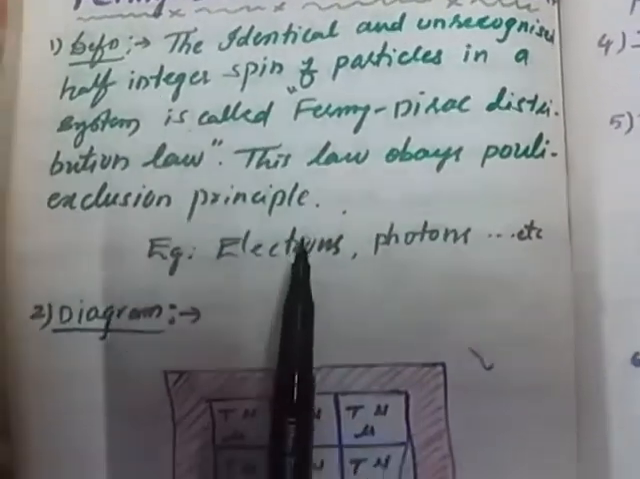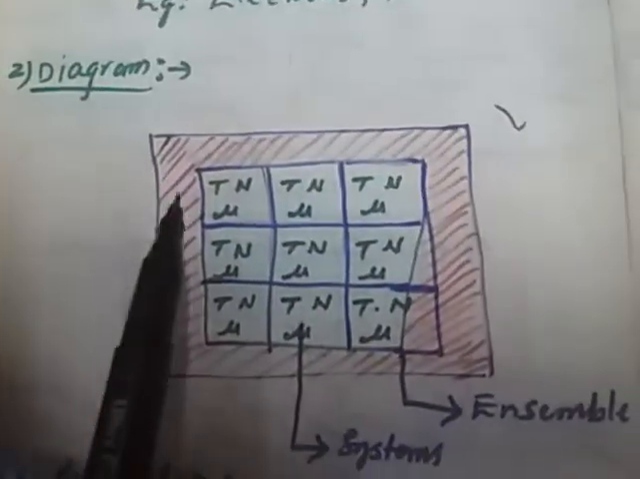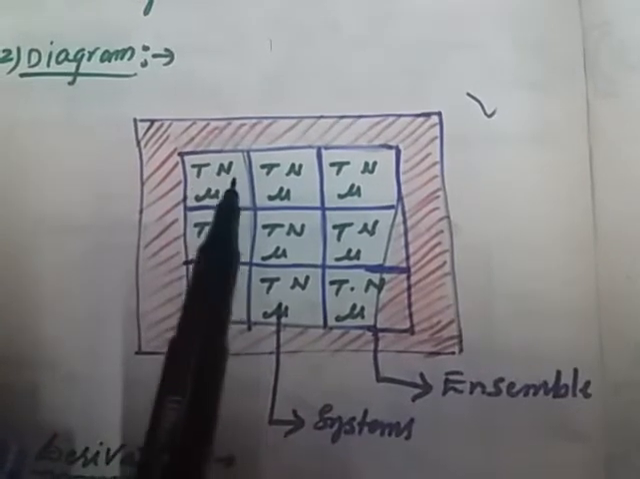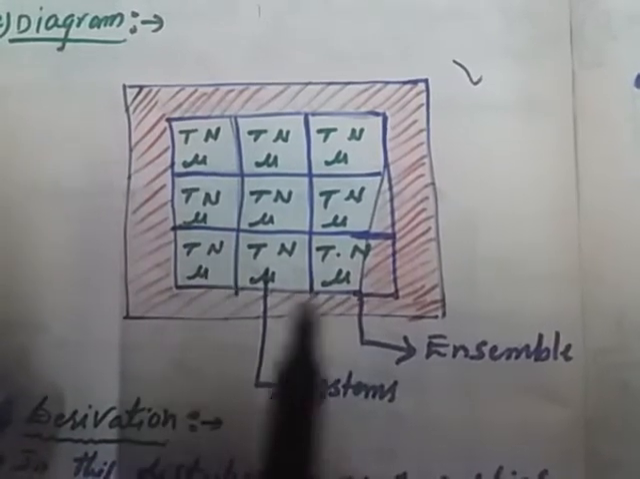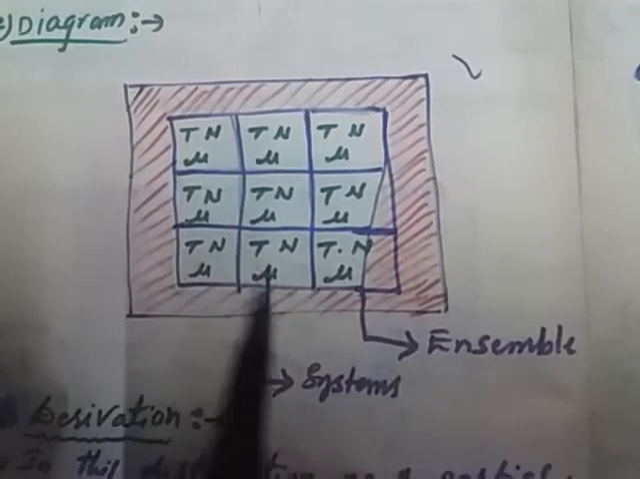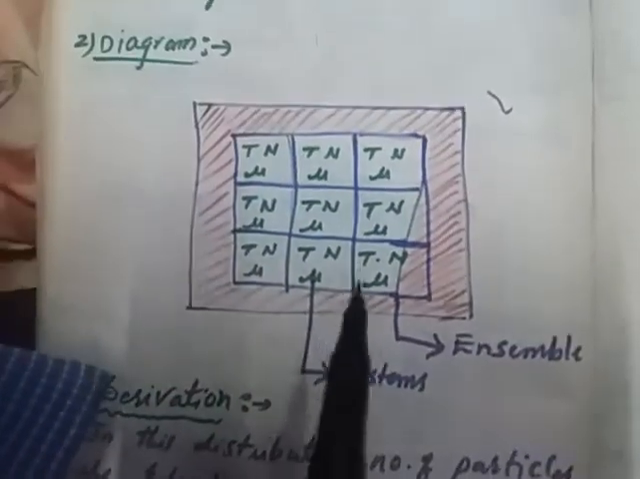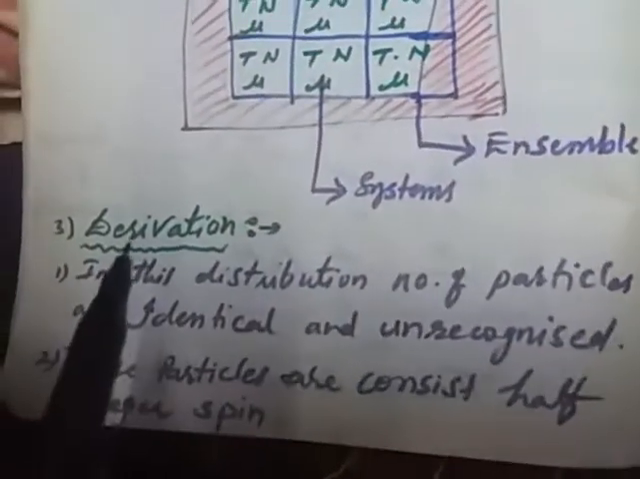the Fermi-Dirac distribution law. Now the second point is represented by the diagram. This is the diagram of the Fermi-Dirac distribution law. In that, temperature, number of particles and chemical potential are considered. This is represented by the ensemble, and these are the systems, first, second, third, and so on, for different systems we have to take. In this concept, the energy can be distributed.